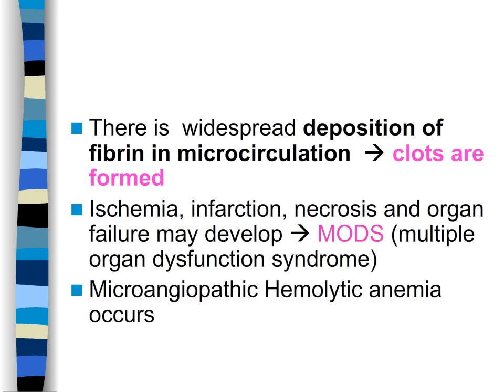Ischemia occurs in the organs due to blood flow disruption, leading to infarction, necrosis, and organ failure. This can affect all areas of the body system, the renal system, the cardiovascular system, the pulmonary, the central nervous system, the hepatic systems. Unfortunately, it's very difficult to detect damage to these organs until it has resulted. Hemolytic anemia develops because the RBCs become fragmented as they try to squeeze through the narrow vasculature.